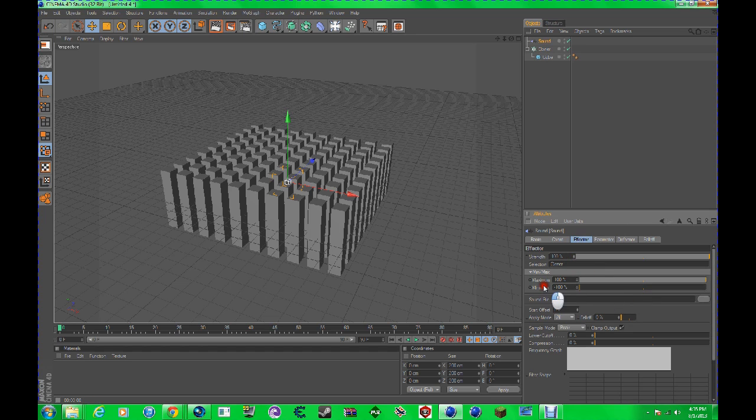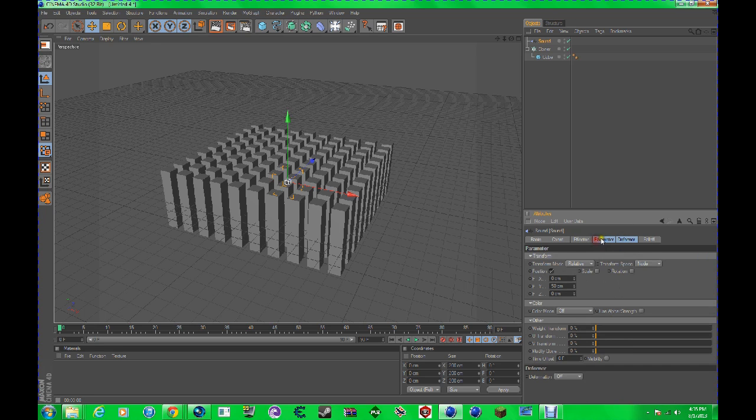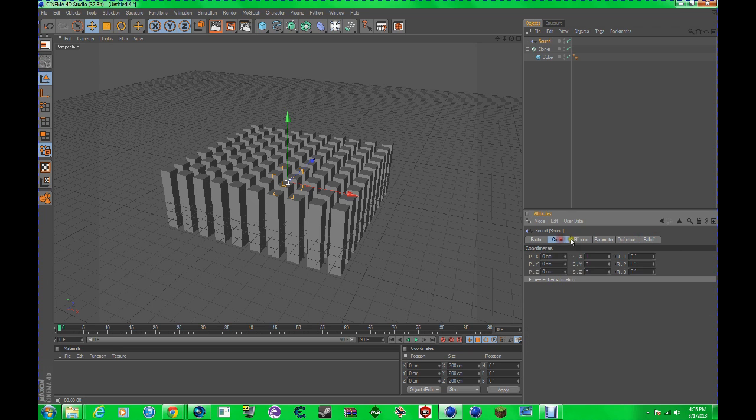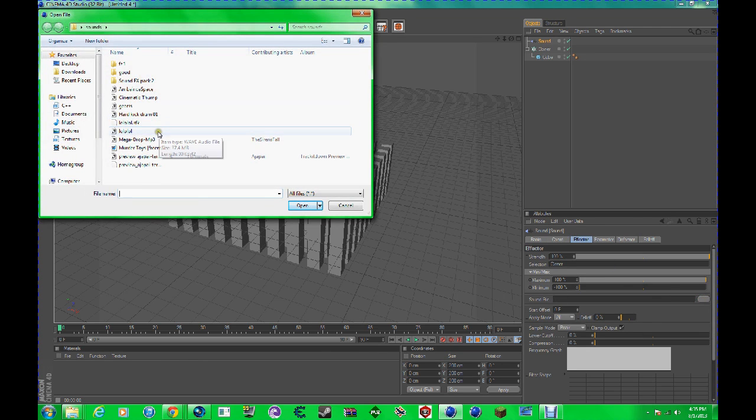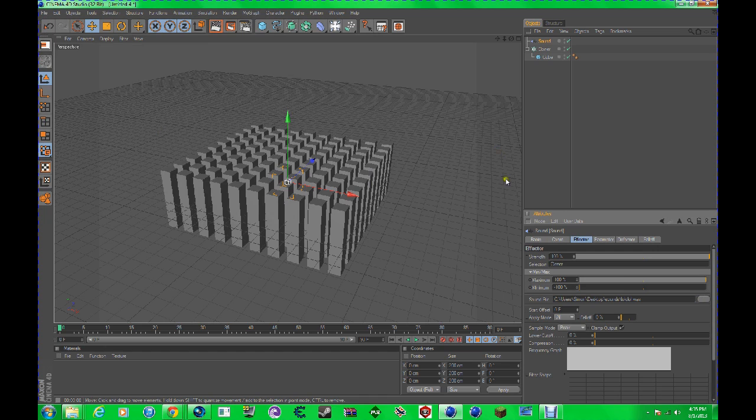Under our sound effector, let's go to Effector, take Cloner and drag it under Selection, and put the minimum at 0. Then let's go to Parameter and put this at Absolute. Then go to Effector, Sound File, choose your sound file, and go down where that little speaker icon is and click on that. What that does is turn on the sound so you can hear it.